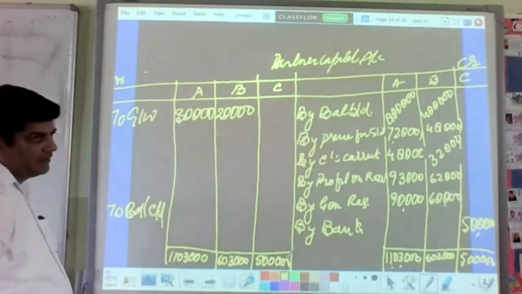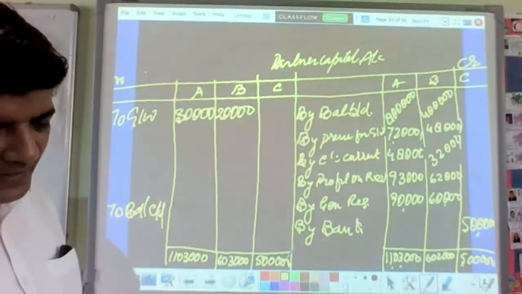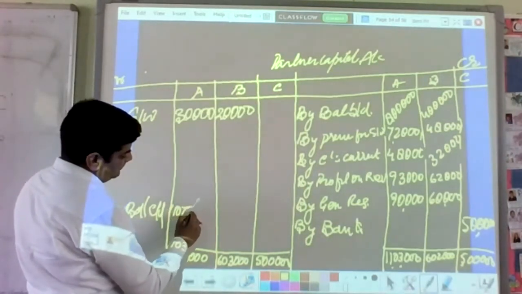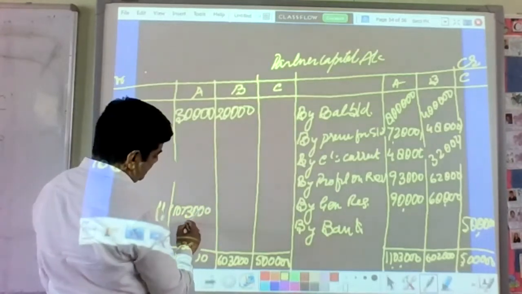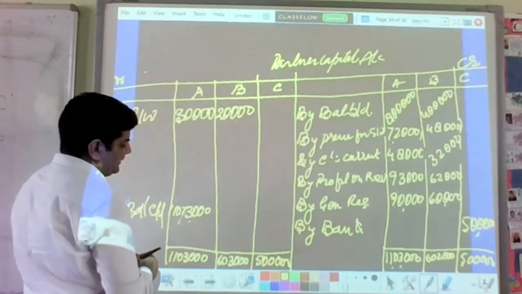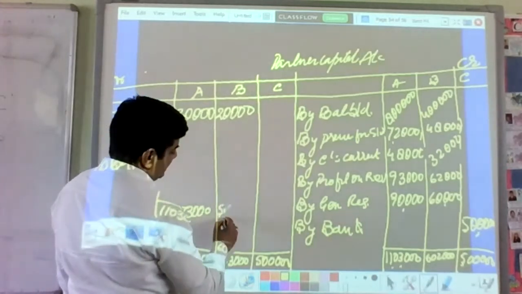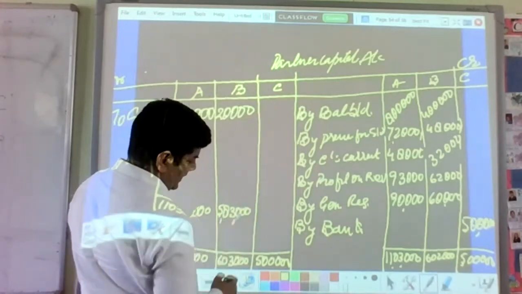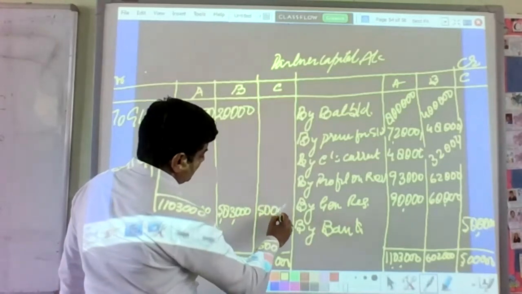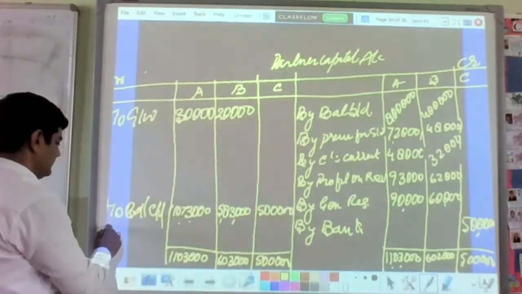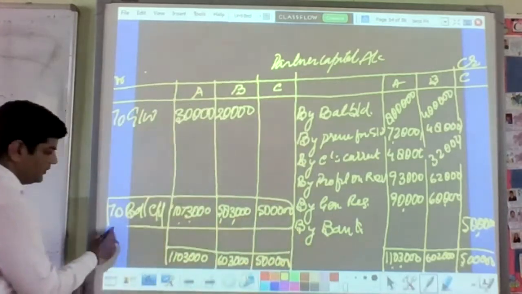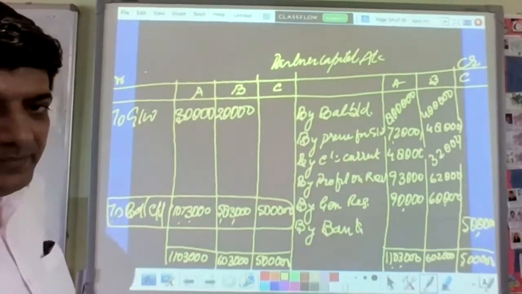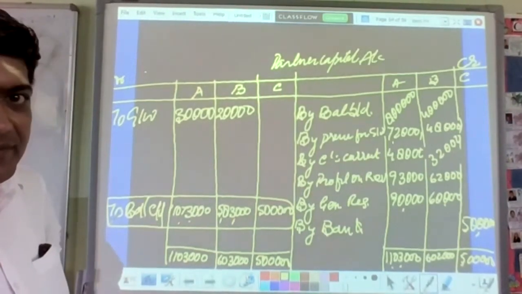Subtract 30,000 here. So that will be the 10,73,000. Minus 20,000. 5,83,000 and 5 lakh. This amount will go to the balance sheet.